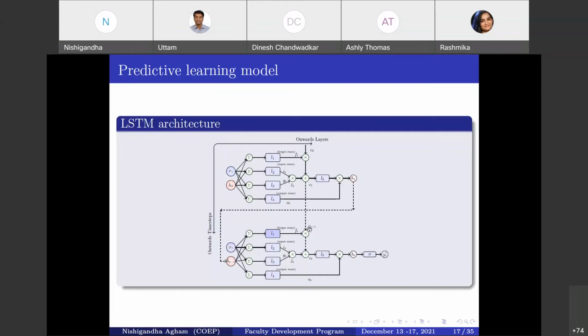Now, what happens at each gate? First, we'll see the forget gate. Its primary purpose is to eliminate the redundant data from the cell state. The L1 activation function is responsible for deciding which information is required and what to discard. This is a very important gate in that gate structure.